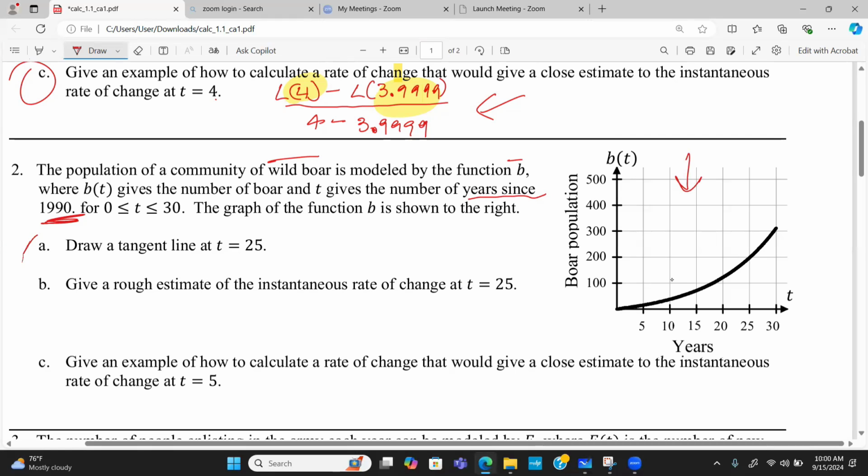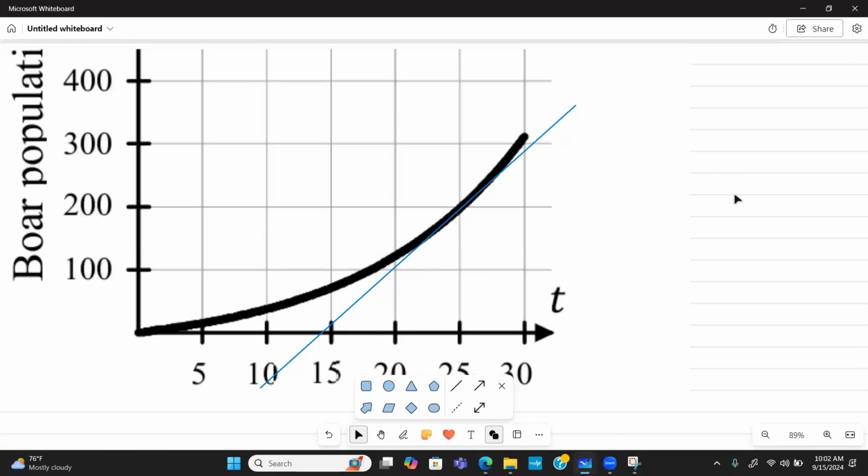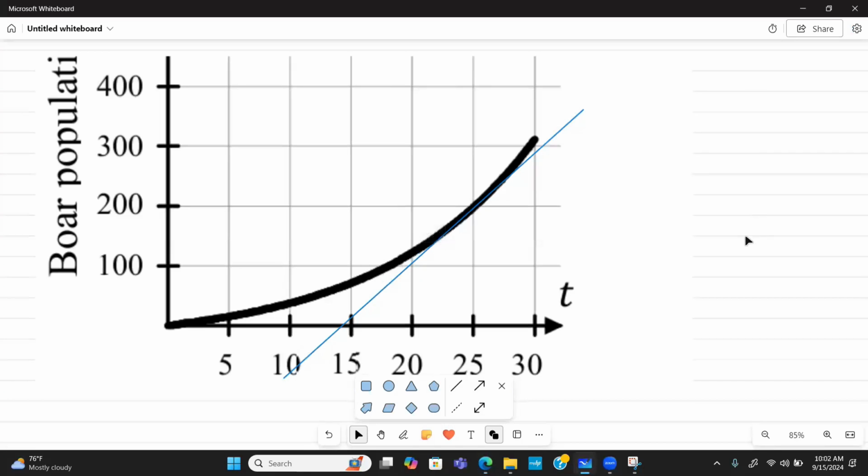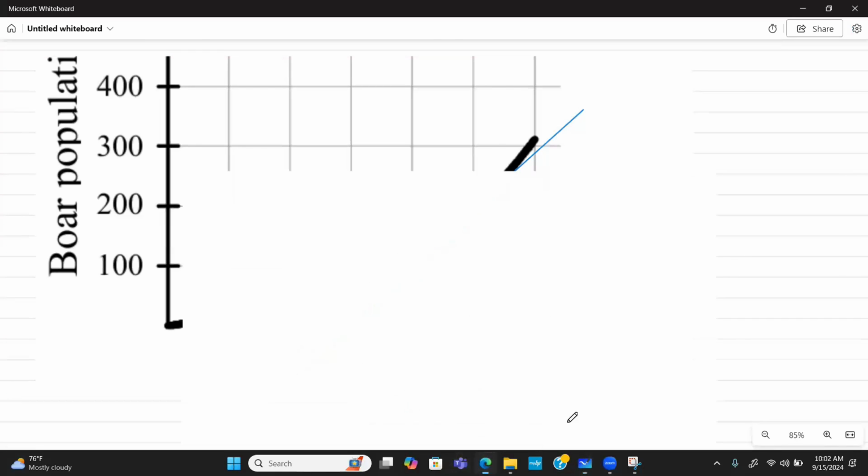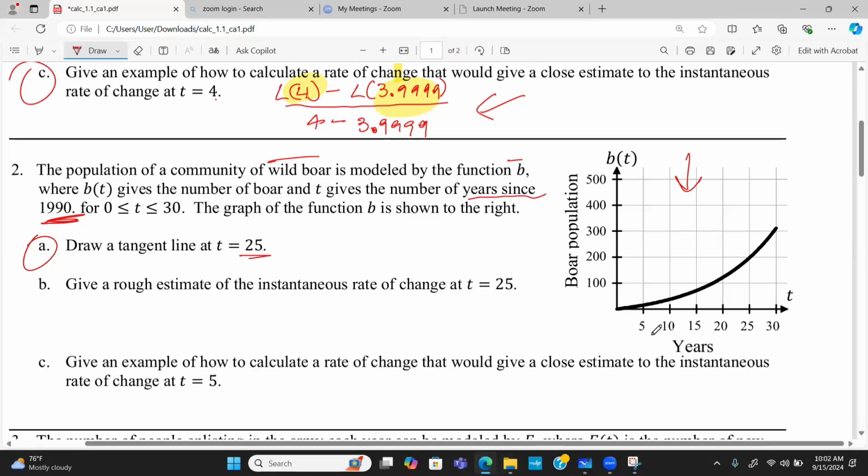Now, let's do the first one. It says draw a tangent at t equal to 25. So we're looking at where t is equal to 25, and that's my tangent line. Going back to the question, my tangent line was somewhere here, going that way.